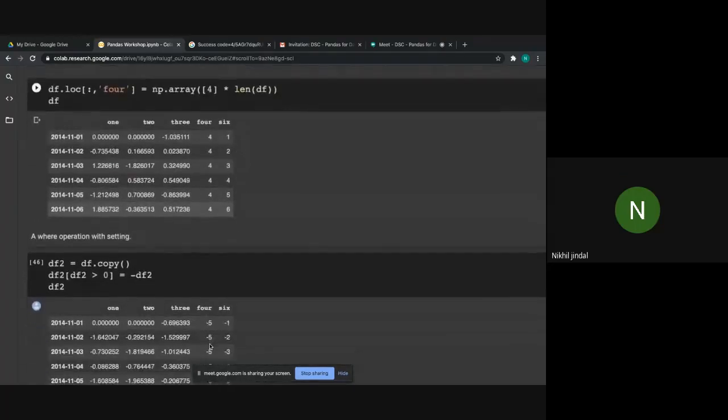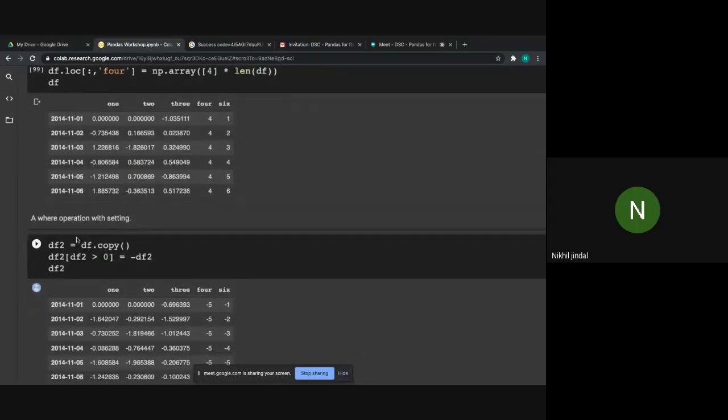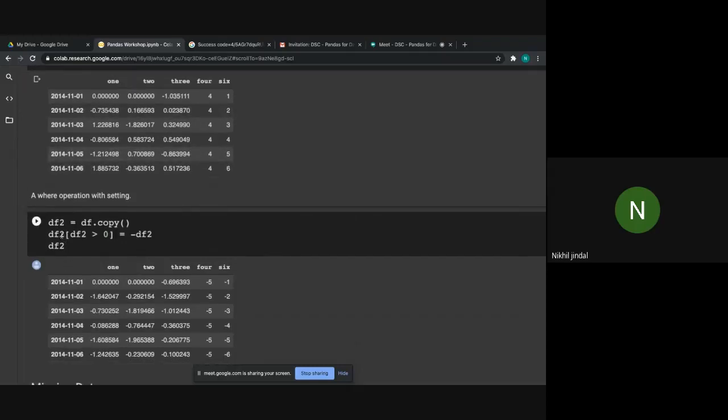Now a where operation with settings. Again I'm creating a copy of this data frame, that is df2. Now df2 greater than 0 equals minus df2. It's a bit tricky, so let's split it up.